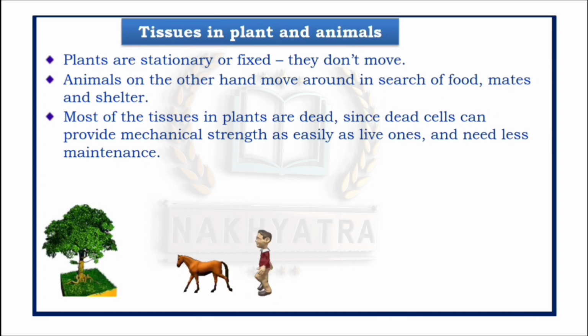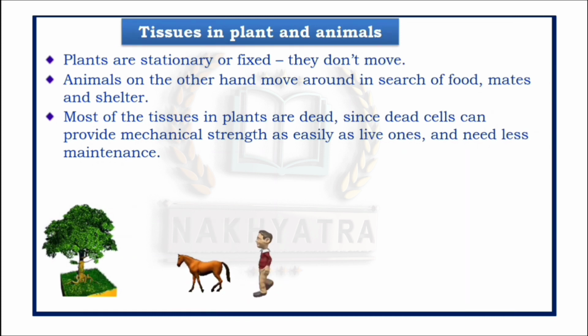These dead cells are limited to certain regions that are responsible for providing mechanical strength or other protective functions. As I already told you, growth in plants is limited to certain regions within the plant body, right? So these dead cells do not interfere with the growth of the plants. Whereas in animals, the growth pattern is not similar to that of plants, so dead cells, if present, would interfere with the growth of the animal.